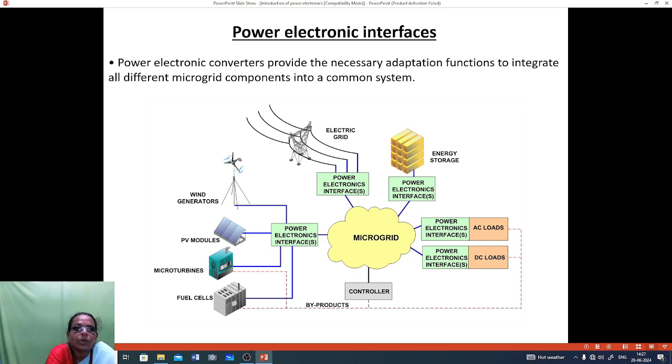From the microgrid, the power electronic interface is connected to an AC load and a DC load. For a DC load, the power will be rectified and given to the DC load. For an AC load, the AC voltage control will be there.